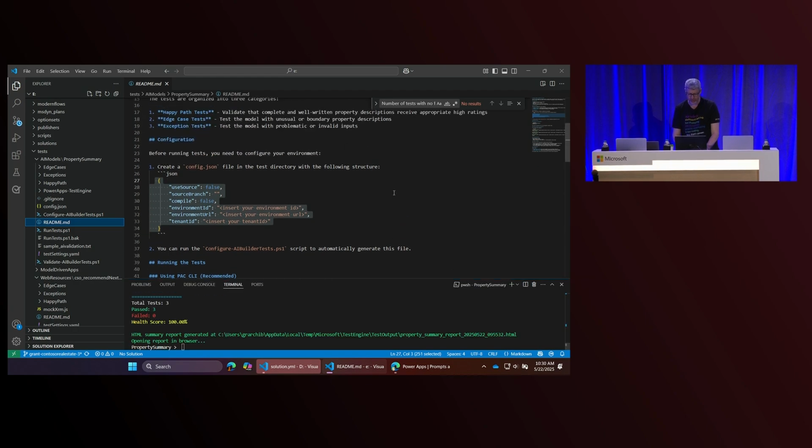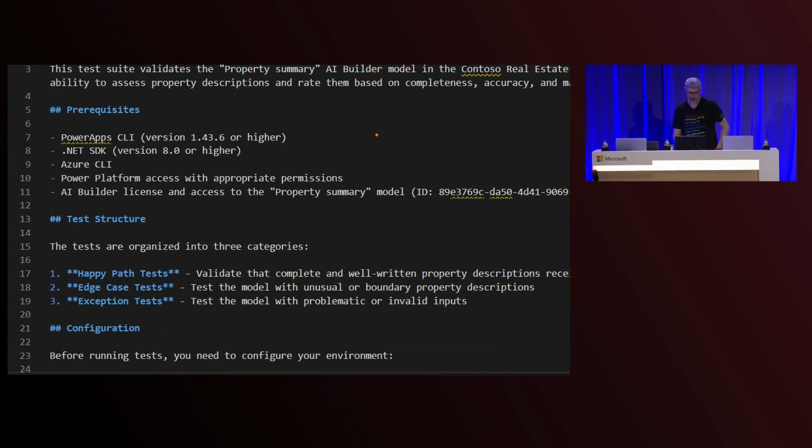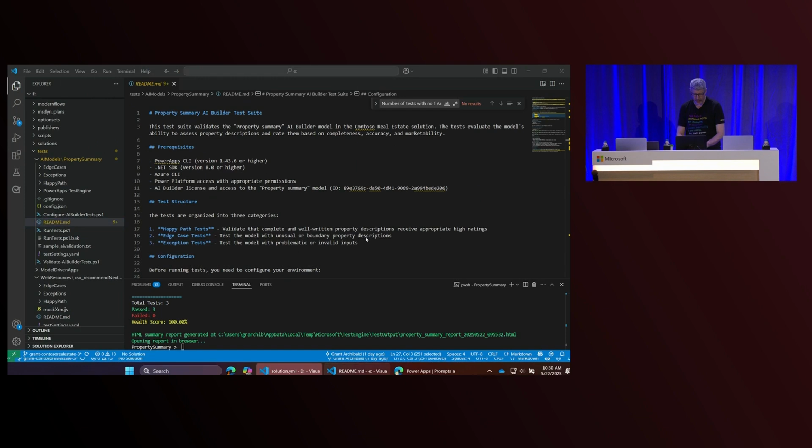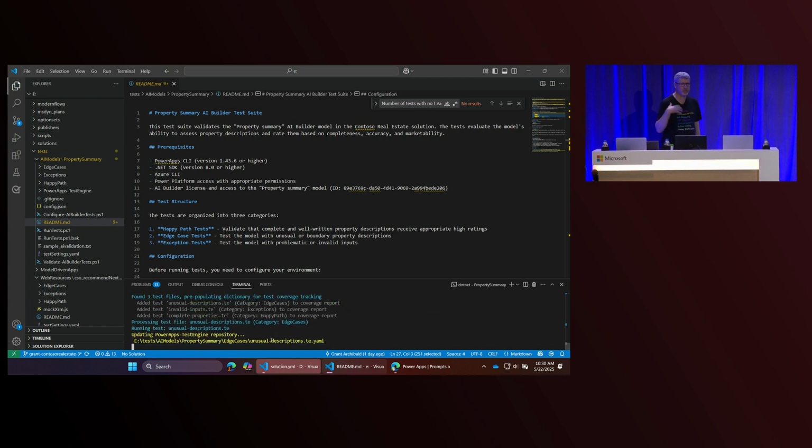So for that first model, as it went through, it explains that to get this going, these are the SDKs that you're going to need to run this on your machine. I've created these happy path and exception cases for me, and here's the configuration to get going. I've run through that process, but let's run this and see what the end result of this looks like. This is just PowerShell. It's using my authentication on my local machine, and it's going to go look at the test case.